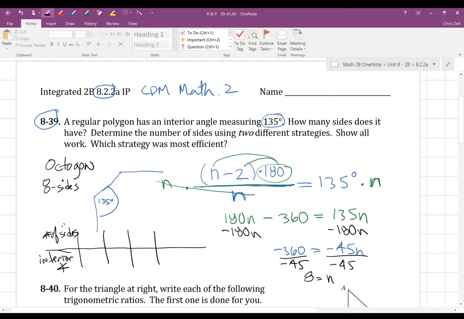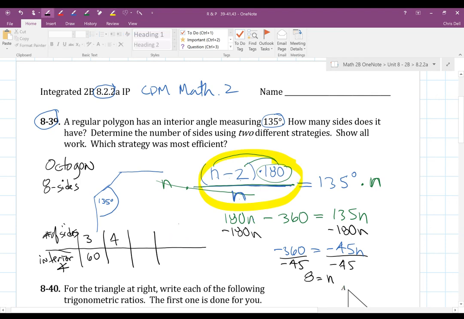So if I had a regular polygon with 3 sides, each angle would be 60, because we know it's a triangle. If I had 4 sides, I could continue to fill in my table by plugging them into n minus 2 times 180 over n, which gives me my interior angle. So utilize this formula over and over again, right?